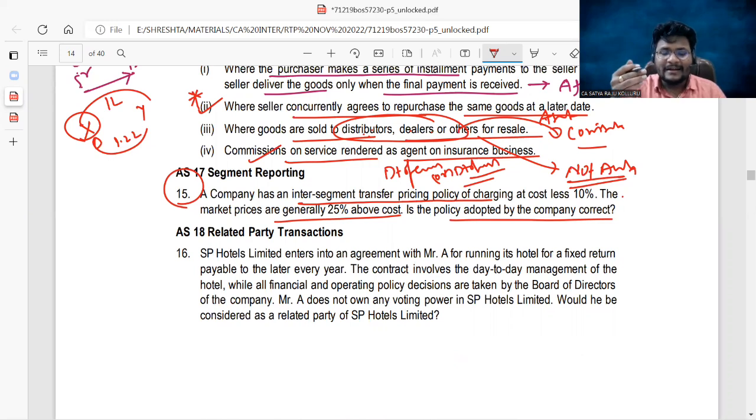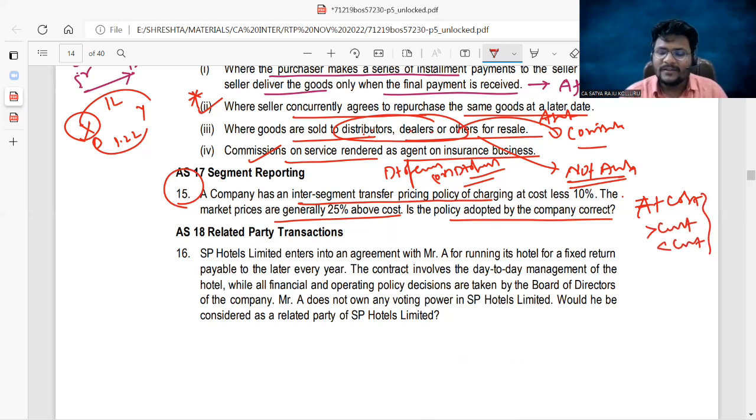So the inter-segment transfer pricing policy is their own company decision. If they want, they can transfer from one segment to another segment at cost, or greater than cost, or less than cost as well.